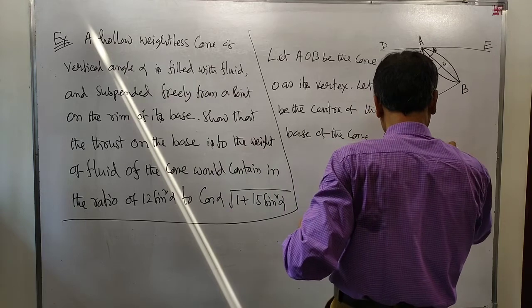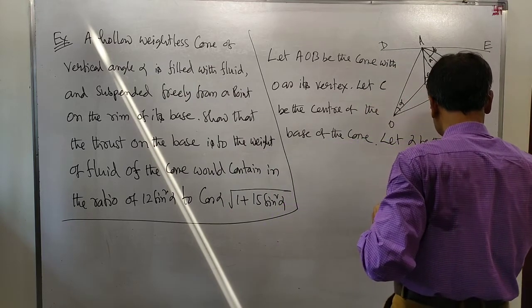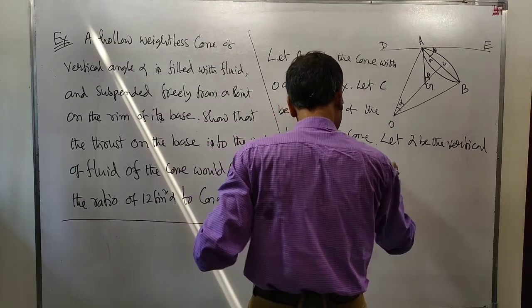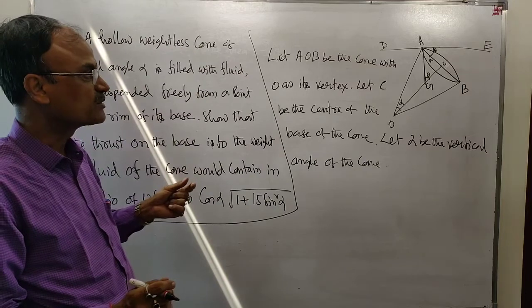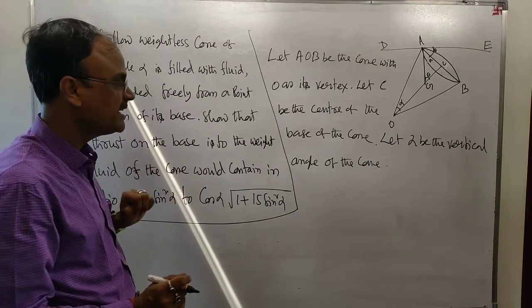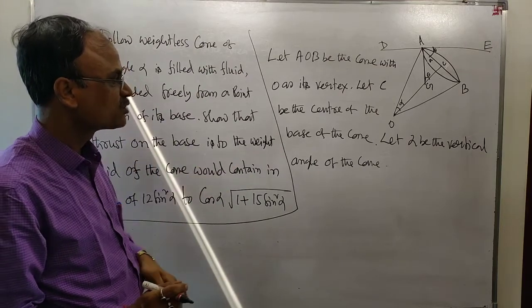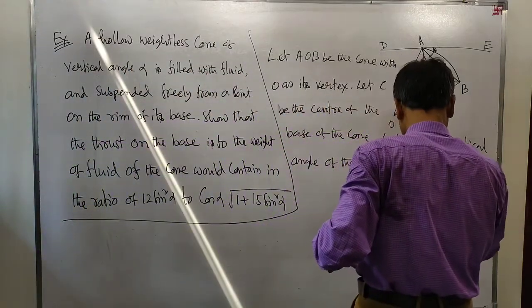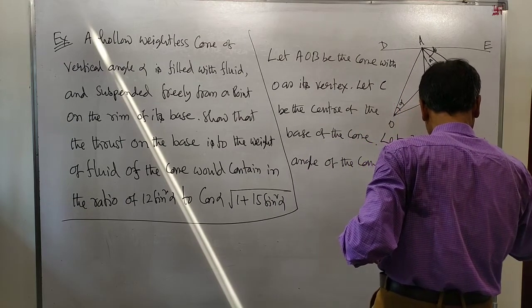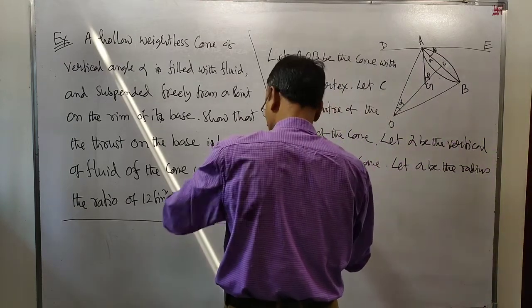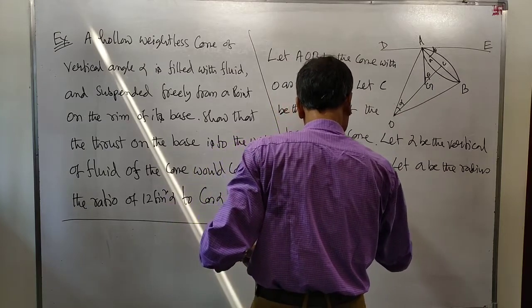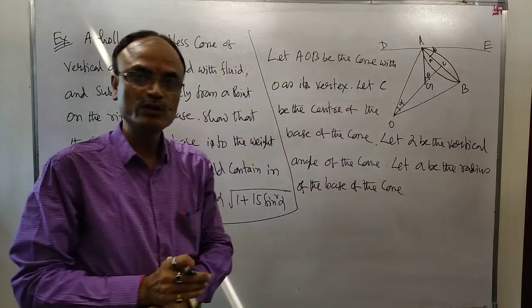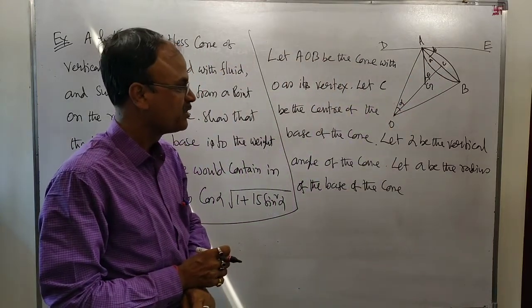Let A be the radius of the base of the cone. Means this distance AC will be equal to A.